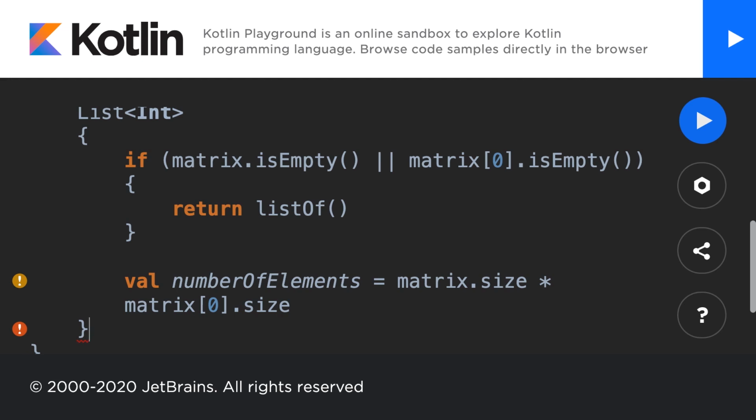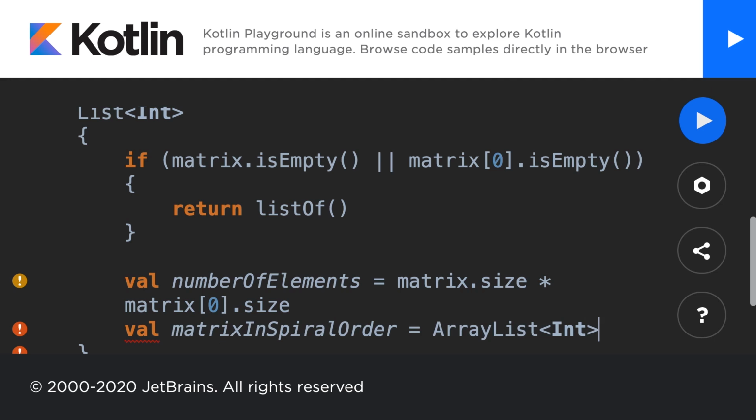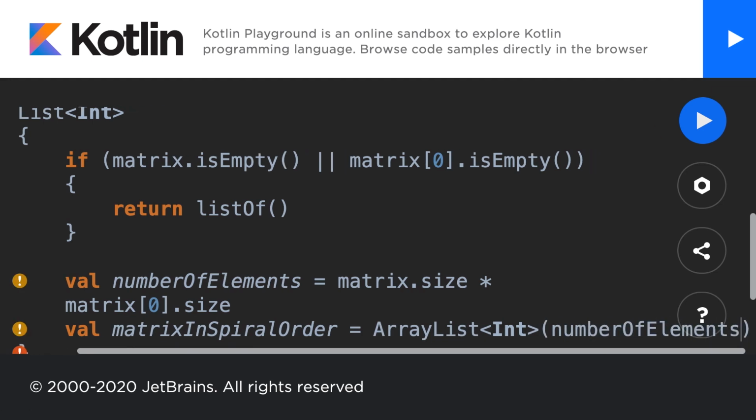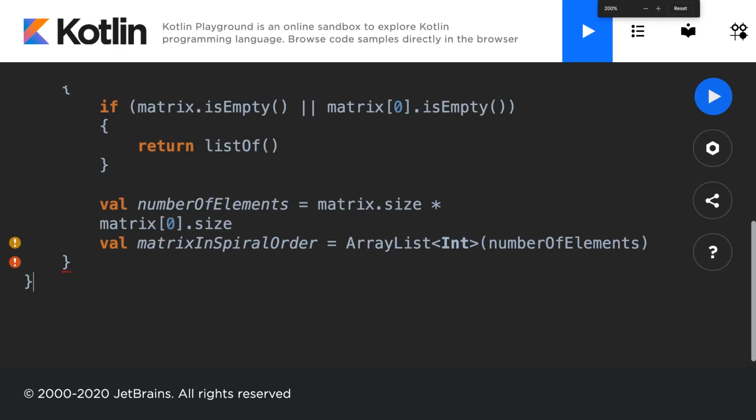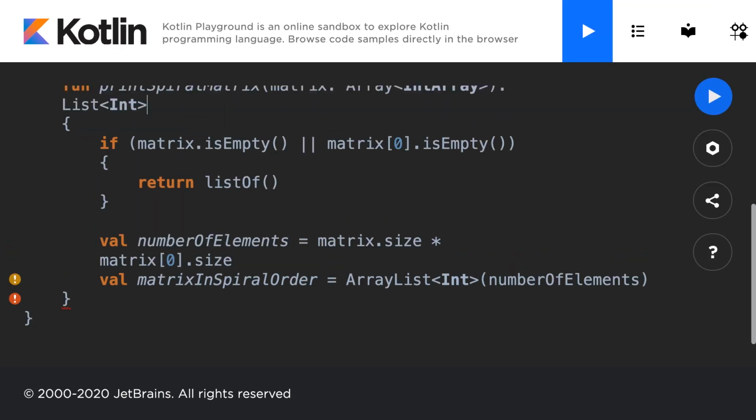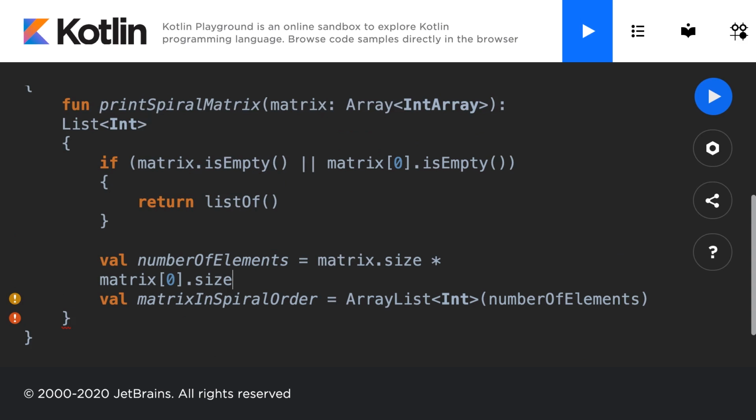And next up, what I'm going to do is store my result immediately. So I'll make this a value. I'll call this matrixInSpiralOrder, and this will be an ArrayList of integers, and its size is going to be the number of elements in the matrix. I'm just going to zoom out a little so you can see. There you go. Now you can see the entire line.